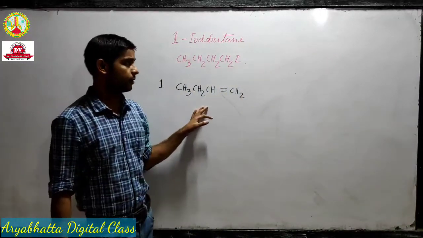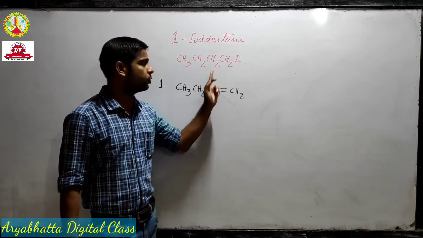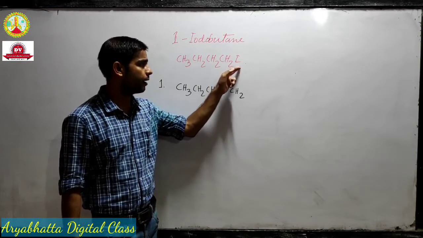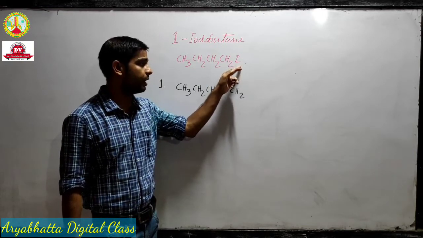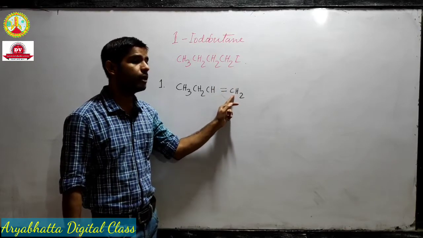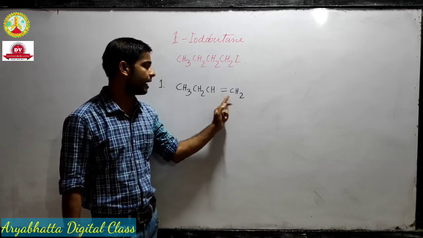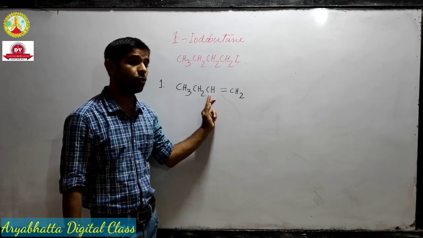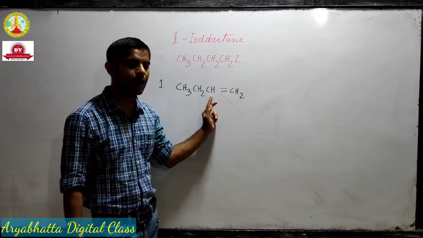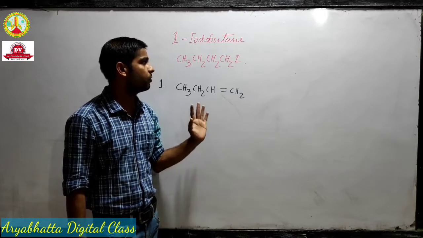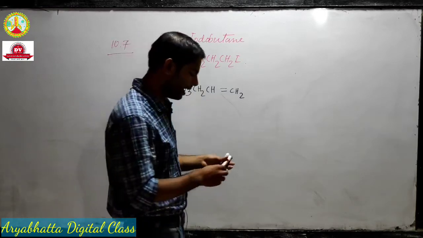See the answer: the iodine must come to the terminal carbon, that means this carbon, not this carbon. If we get iodine on this carbon, then we will get 2-iodobutane, but we need 1-iodobutane.